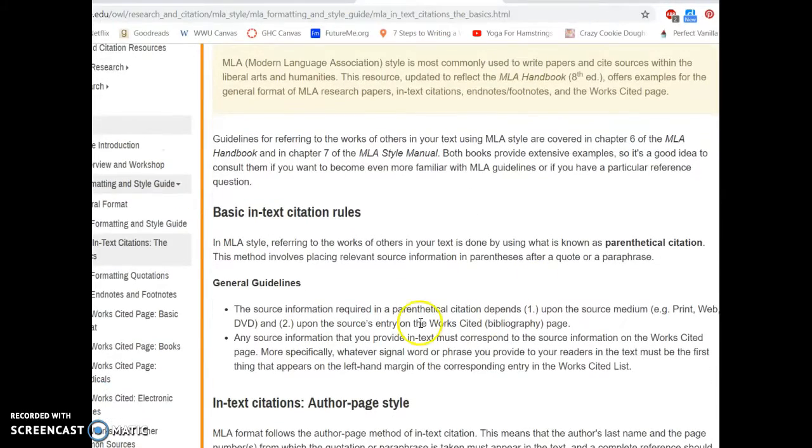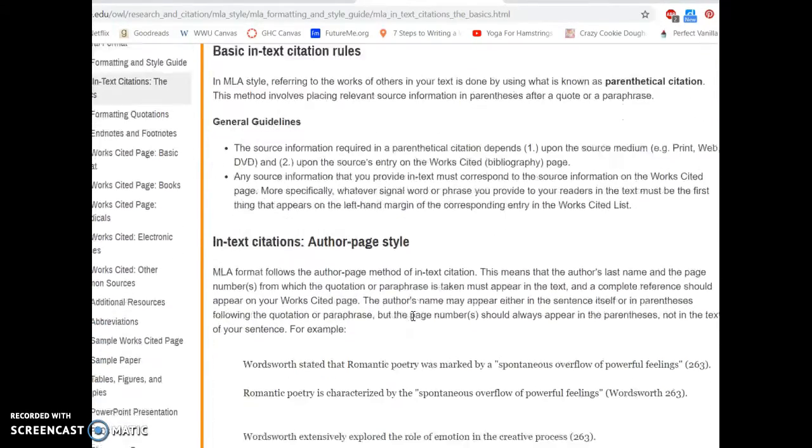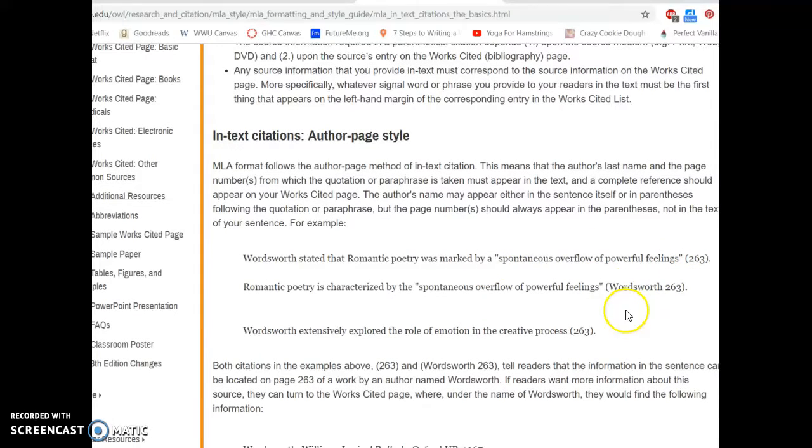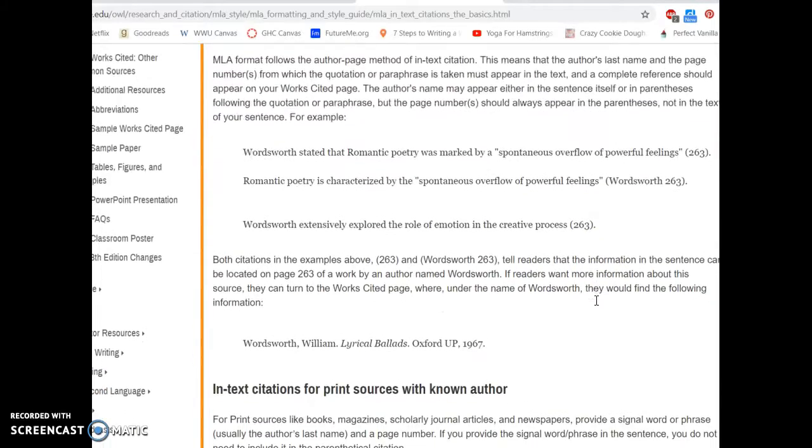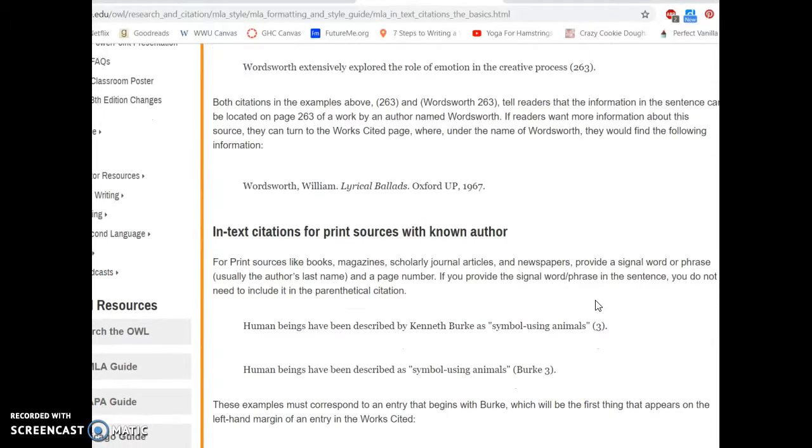So this gives you some great information about in-text citation rules, including here different types of them. So if you include the author here, then you only need to include the page number at the end. If you don't include anything in the beginning, include both at the end. If you include a paraphrase, then you still have to include the page number. So all of these are right, and it looks like my citations from the Word references tool match up with what Purdue OWL is telling me that I should do.